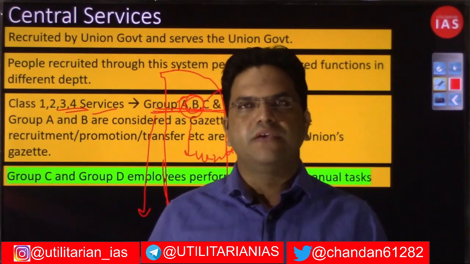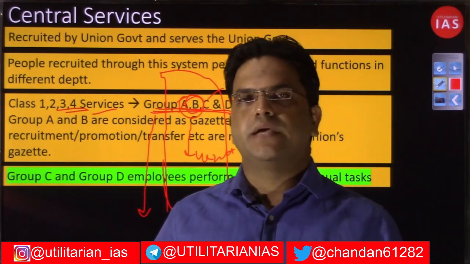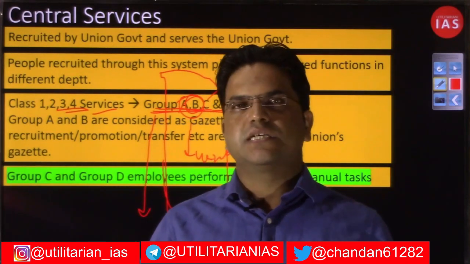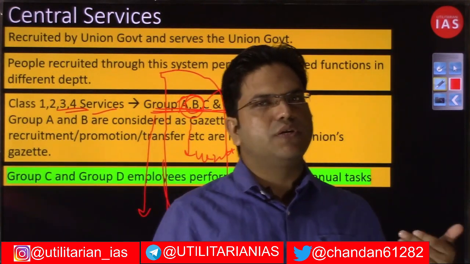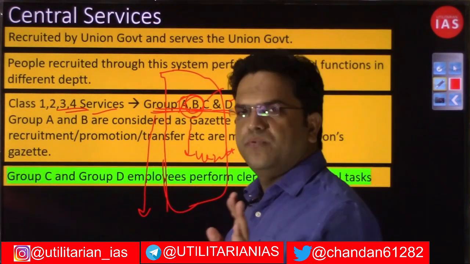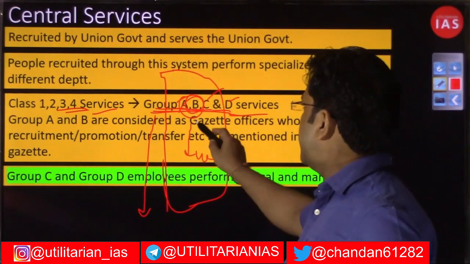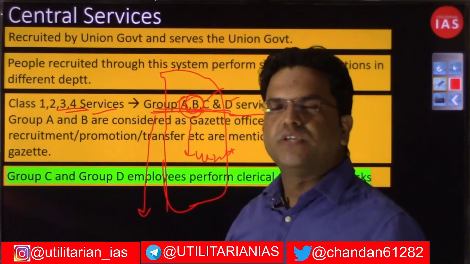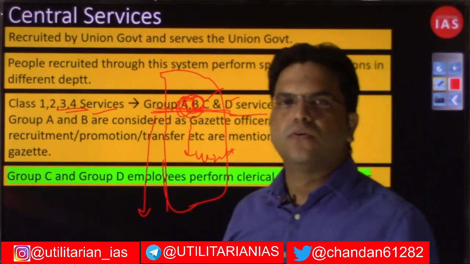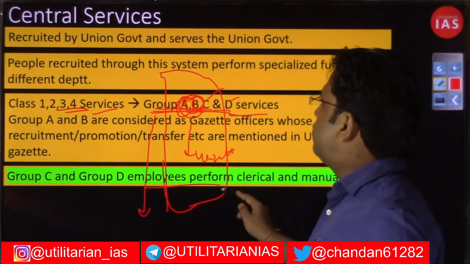All these events are notified in the state gazette or union gazette. If he is a union employee, then his appointment, transfer or promotion will be notified in the union gazette, and similarly with the state gazette. I hope you now have an idea of what a gazetted officer is. Group A and group B officials at the central level will be called gazetted officials. Group C and group D employees perform clerical and manual tasks.